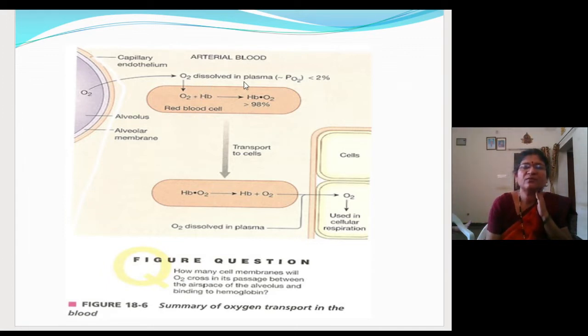So 3% of oxygen will get dissolved in the plasma, and 97% of oxygen will combine with the hemoglobin, and it is carried through the blood in the form of oxyhemoglobin. While transporting, wherever it comes in contact with the body tissues, you know in the body cells oxygen concentration is less. Oxygen concentration is less.